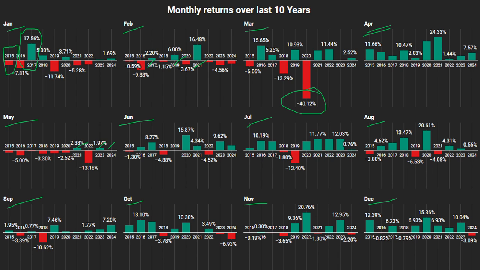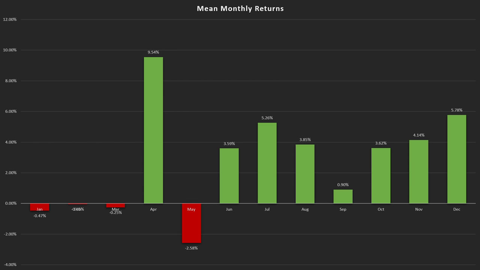So what is it that we can take away from this graph? It is that in the last 10 years, there is one net negative yearly return that the sector has given. So you need to be aware that this sector is cyclical in nature, and you could have an odd year here and there where this sector might give a yearly negative return. Let's move on to the next graph, which is the mean monthly returns graph.